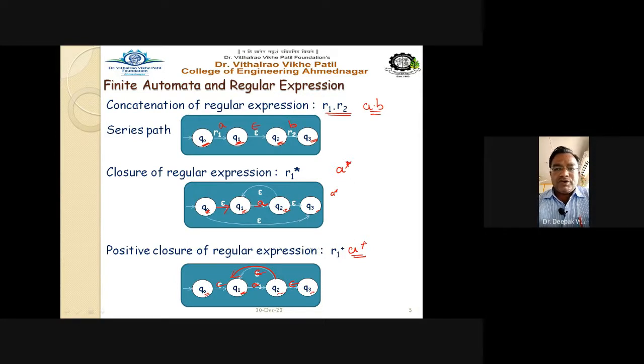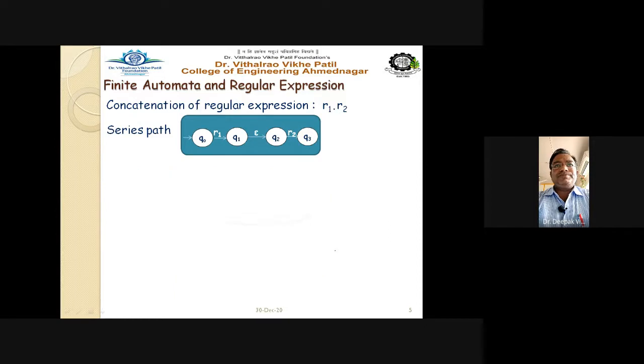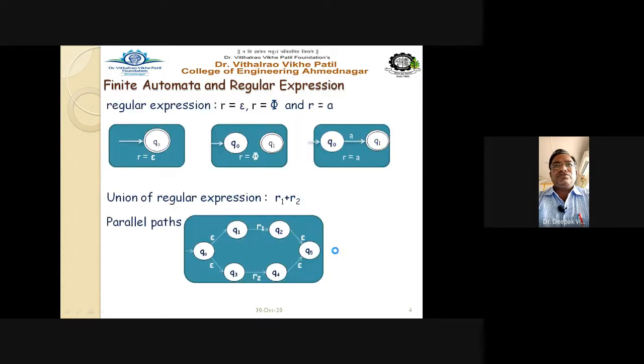So remember all this, and just go through it once again so that it becomes easy to draw the automata for the given regular expression. So see this. First point: if the regular expression is equal to epsilon, this is the diagram. This is the way to draw the automata. If the regular expression is of the type phi, that is the null set, this is the particular diagram for it. Now, if the regular expression is just a single symbol or character, then you have to draw q0 on a go to q1. This is the diagram for this, correct?